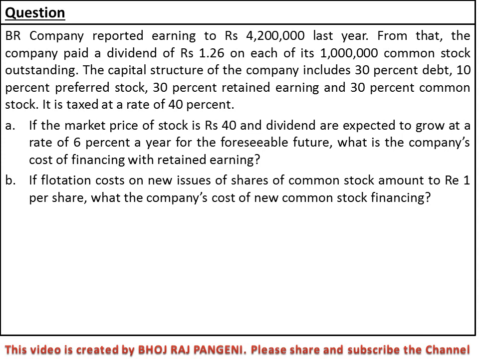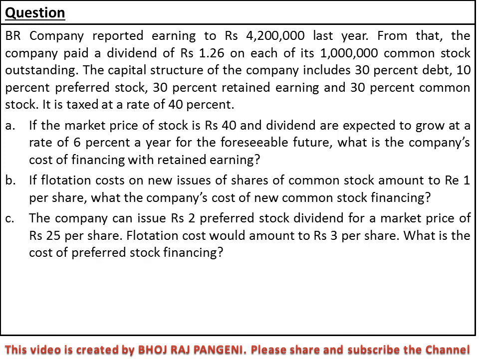And B: if the flotation cost on a new issue of common stock amounts to rupee 1 per share, what is the company's cost of new common stock financing? New common stock financing means external source, Ke equal to what? Rupee 1 is the amount of flotation cost F.